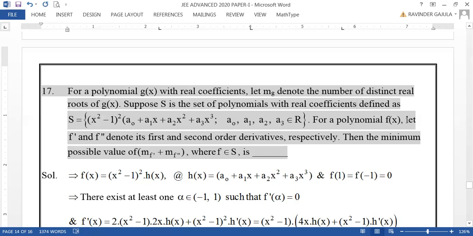For a polynomial f of x, let f dash and f double dash denote its first and second derivatives respectively. Then we need the minimum possible value of m of f dash plus m of f double dash, where m suffix g denotes the number of distinct real roots of g of x. So m f dash means distinct real roots of f dash x equal to 0, and m f double dash means distinct real roots of f double dash x equal to 0. Together, that is the question, where f belongs to the set S.